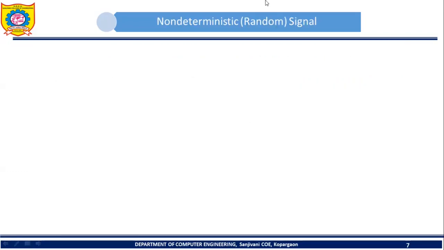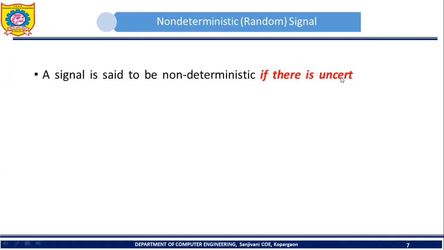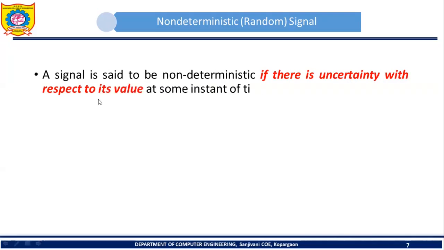Now let's see non-deterministic signal. A signal is said to be a non-deterministic signal if there is uncertainty with respect to its value at some instant of time. If we cannot predict, if we cannot determine the value of some signal at some particular instant of time, then that particular signal is called a non-deterministic signal.